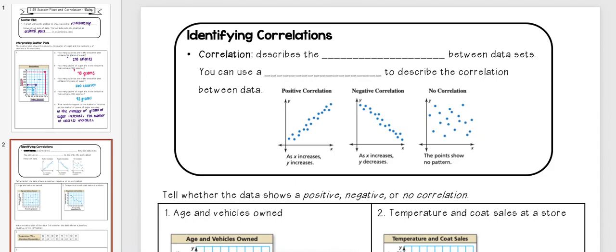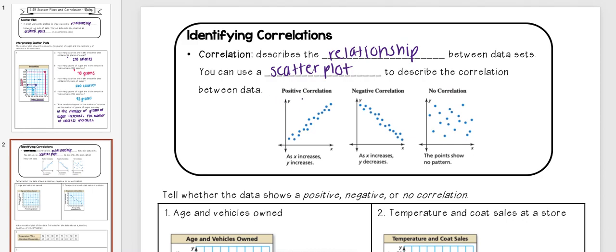In this video, we're going to be talking about identifying correlations. So correlations really just help describe the relationship between data sets. It tells us whether there's a positive, a negative, or no correlation. And you can use a scatter plot to describe the correlation between data.